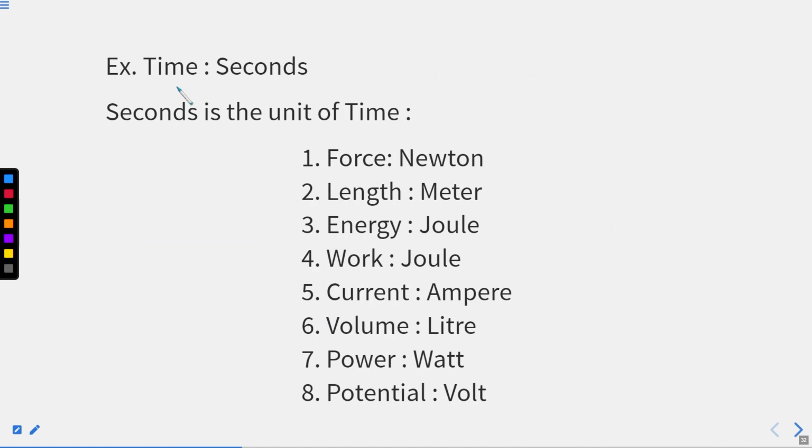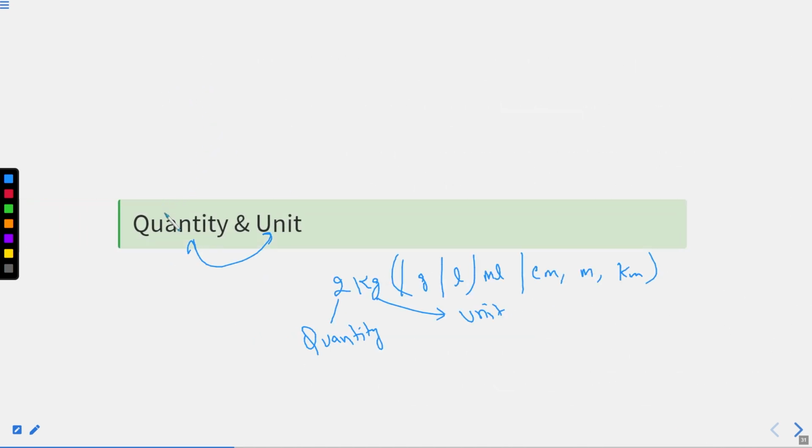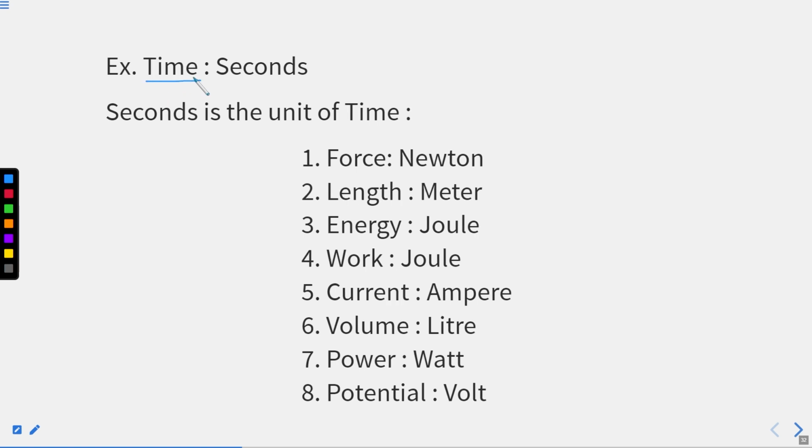Here you can see an example. Time is a quantity. What is time? Time is a quantity. Second is its unit, right? Force, unit of force is Newton. Length is in meter, centimeter, kilometer and millimeter. Anything can be there, right? Energy always in joule, right? Work is also a form of energy. That is why it is also in joule. Current is ampere. Current is in ampere, measured by ammeter that we have just discussed, right?